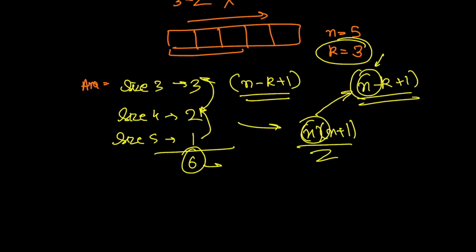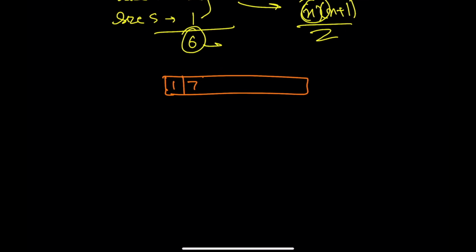This n is the consecutive days, this k is the least amount the person wants to stay, and this one is for the size. Let's take a random array: 1, 7, 4, minus 10, 4, 1, 9, and 7. Let's suppose q, the maximum temperature that he can endure, is 5.